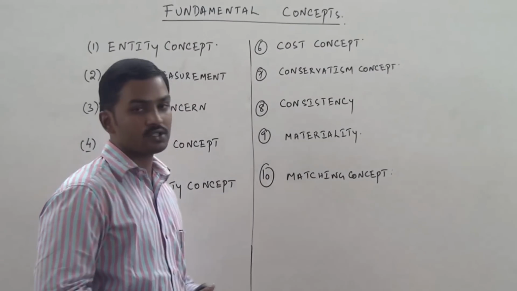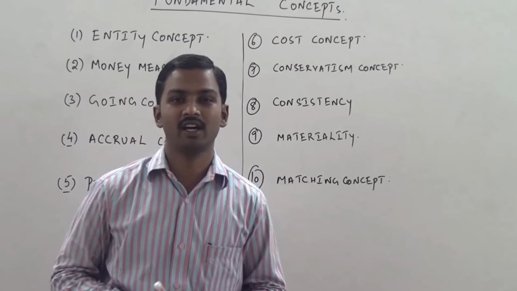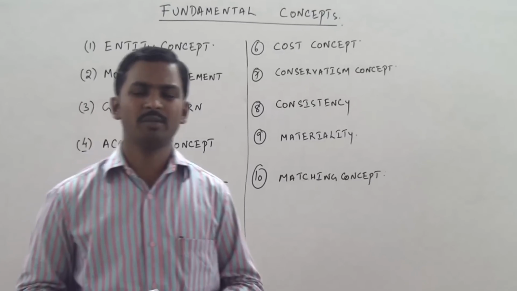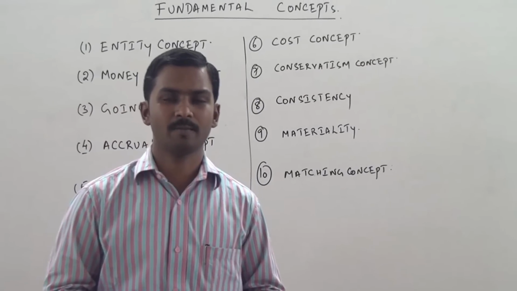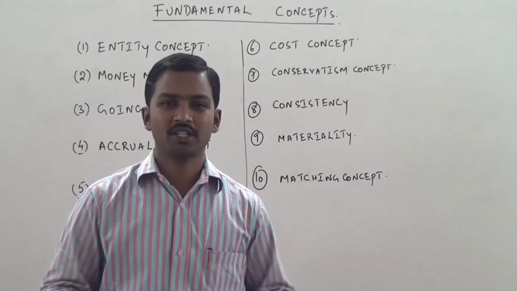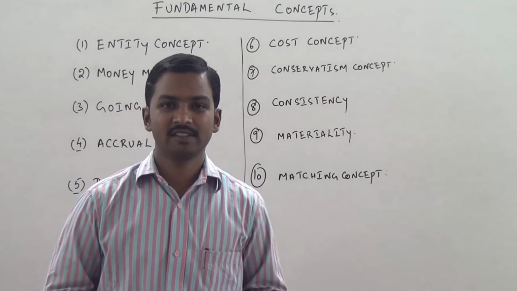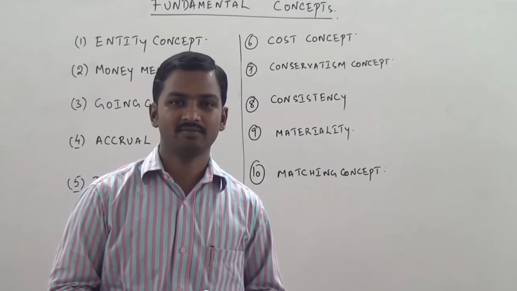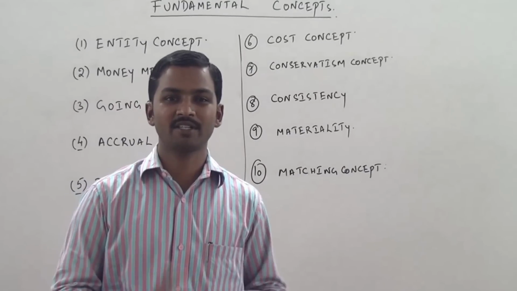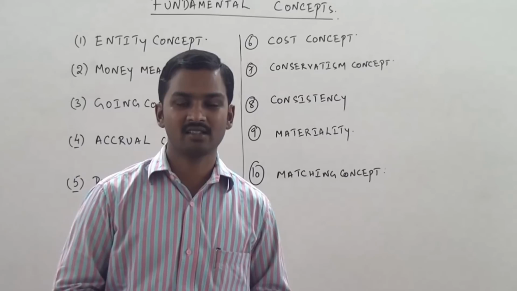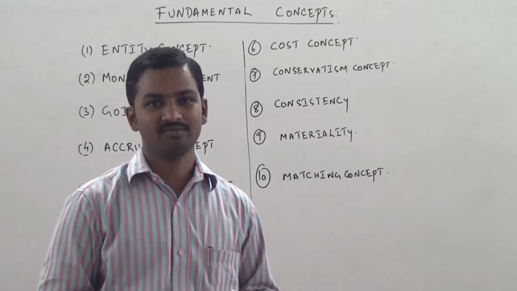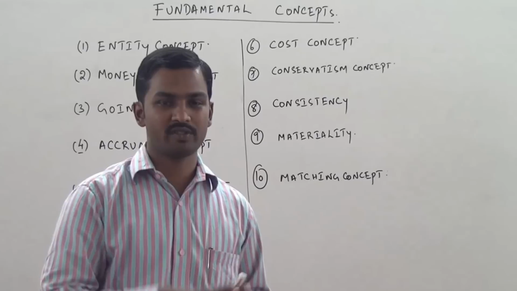Now, let us come to the next concept, that is called as the materiality concept. Now, what do you mean by materiality concept? I'll give you a simple example to understand this point first of all. Accountant purchased a calculator. He purchased a financial calculator. A calculator where he can calculate present values, he can calculate IRR, he can calculate interest, he can calculate taxes. So his calculator is a little bit special. He purchased a calculator by paying 1000 rupees.